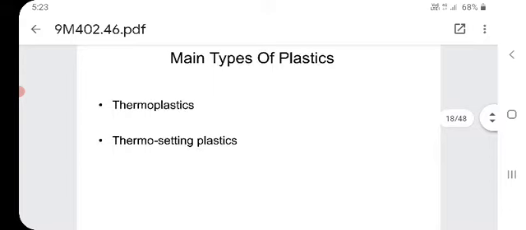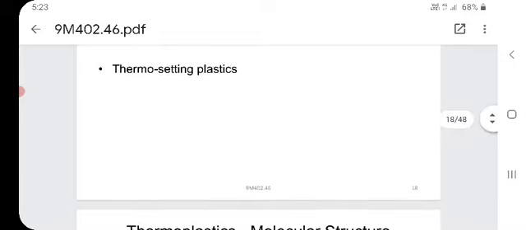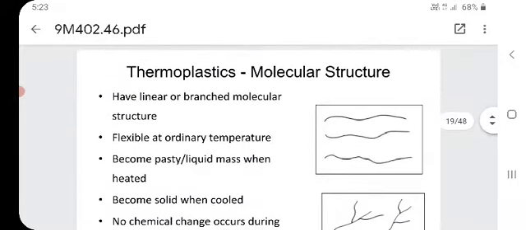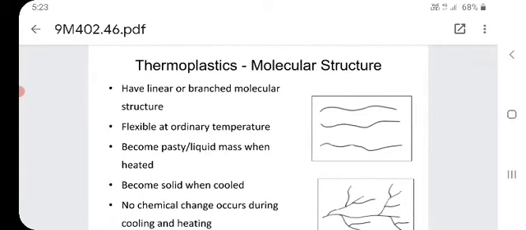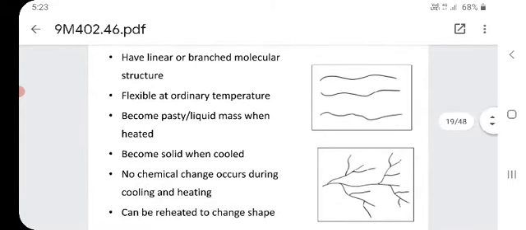Now we will see the main types of plastics. Thermosetting plastics and thermoplastics are the two main types. Thermoplastics have a linear or branched molecular structure. You are seeing the structures on the screen: the first one is linear and the second one is branched. They are flexible at ordinary temperature, which means they can easily change shape, and they become a pasty liquid mass when heated.